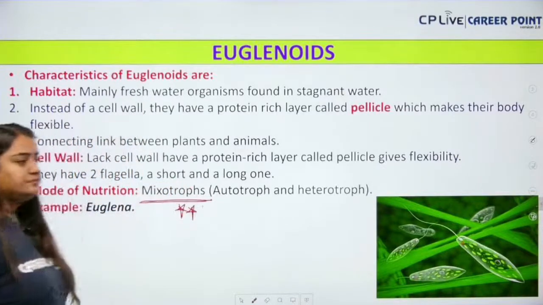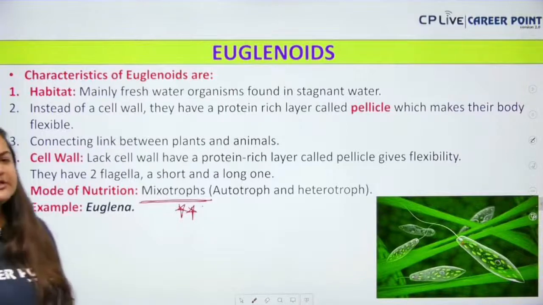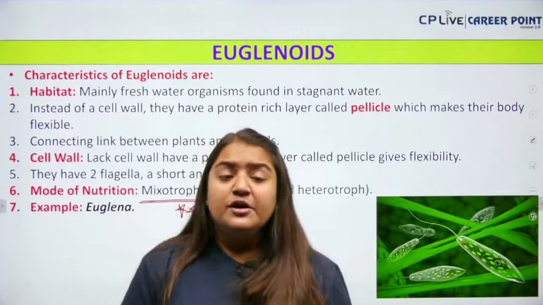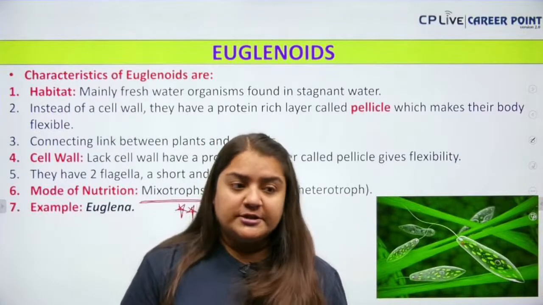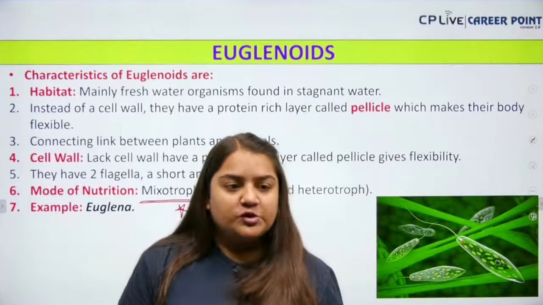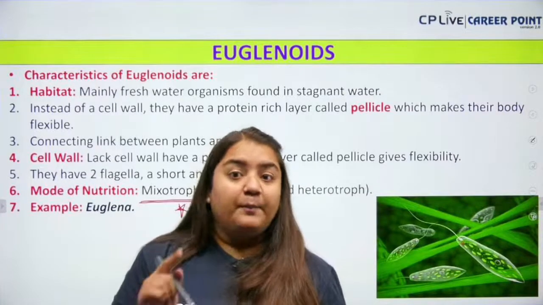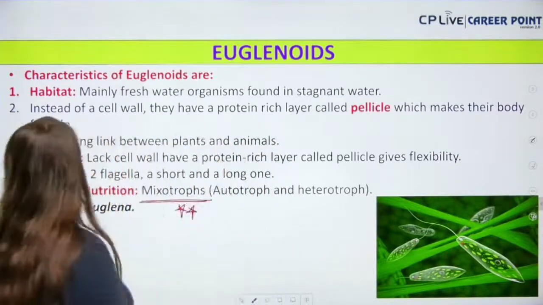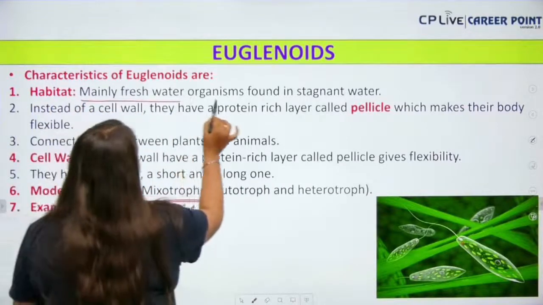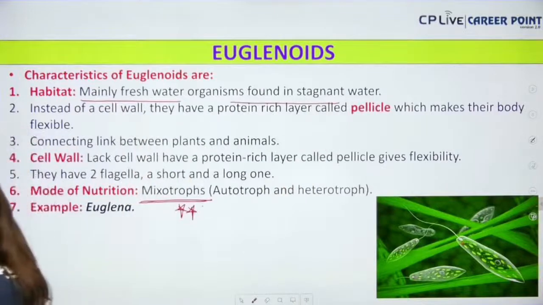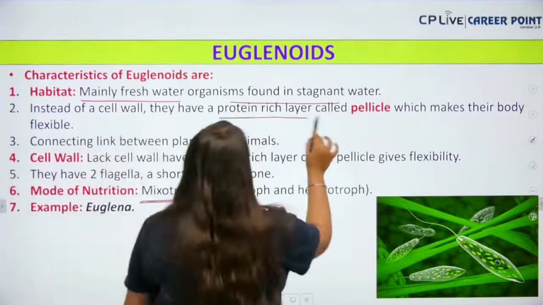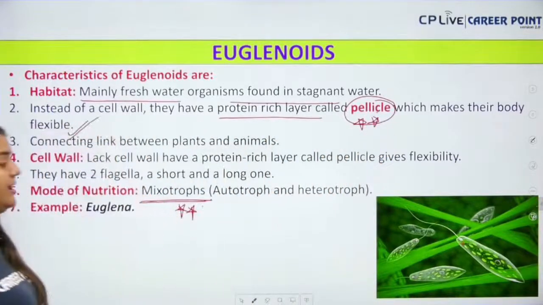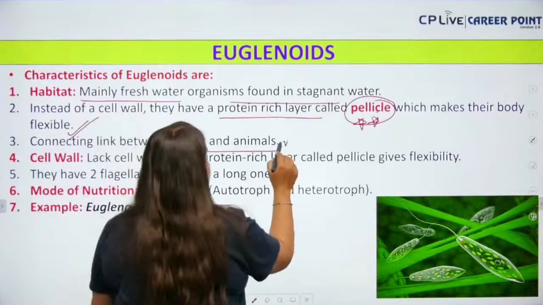Very, very important. Next, Euglena has two flagella. When you see the diagram, only one flagellum is visible because the other one is highly reduced. So it has two flagella, one long and one short. Mainly it is present in fresh water, and it is found in stagnant water. The water which is not moving is called stagnant. Euglena has a protein-rich layer outside its body called the pellicle, which makes its body flexible. It's a connecting link between plants and animals, very important.